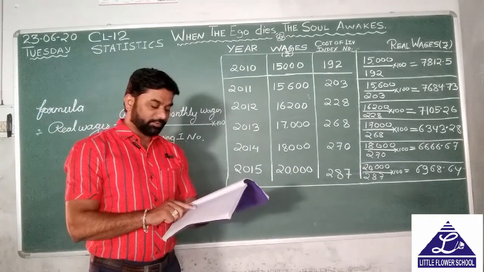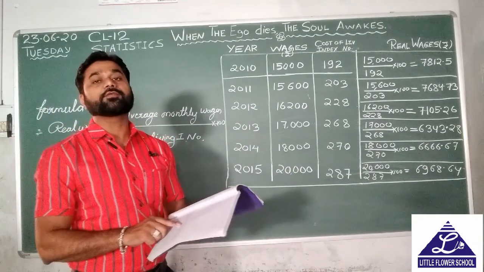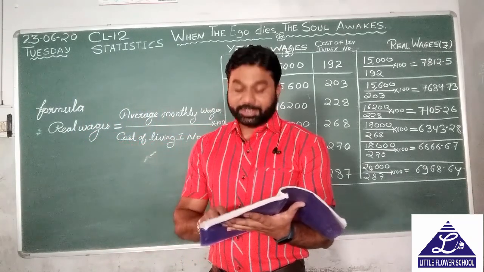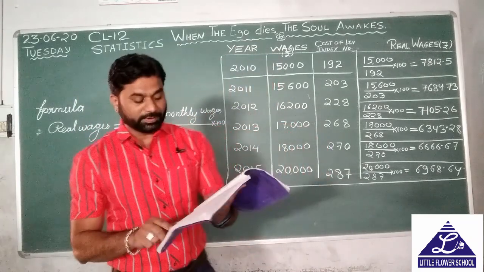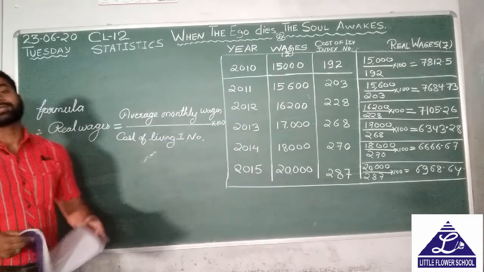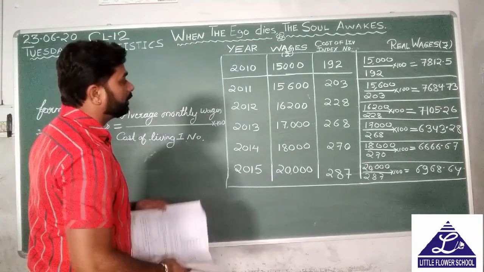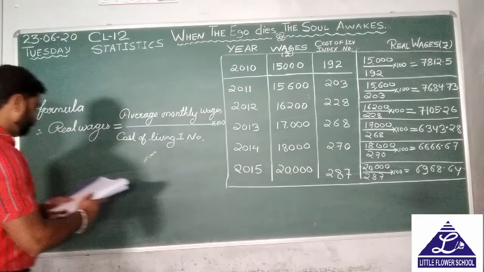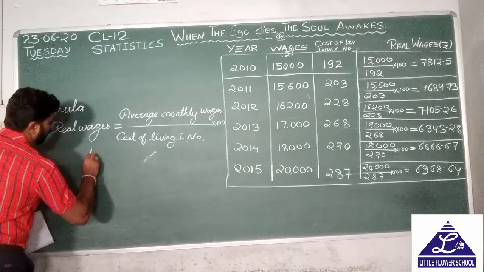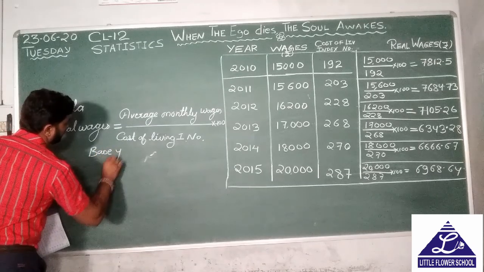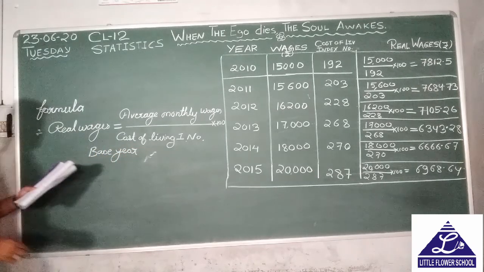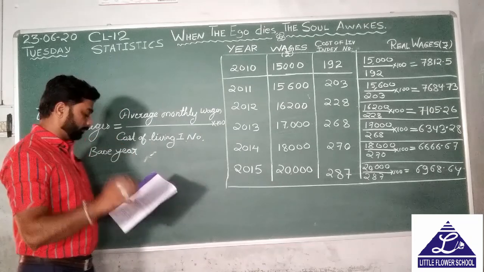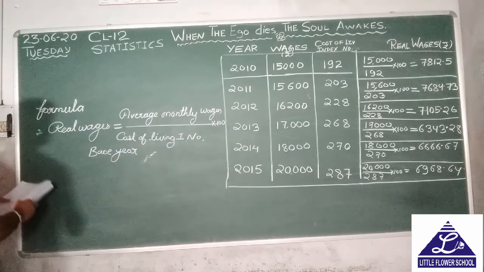Find the purchasing power of money in the year 2015. Taking base year 2001, state the importance of this answer. It means we have to find out the purchasing power. For purchasing power, let's see. The base year will always be given in the question, whatever the base year is.